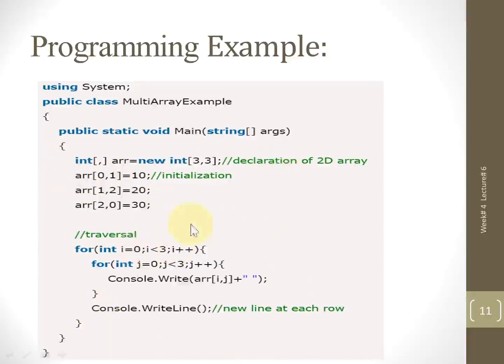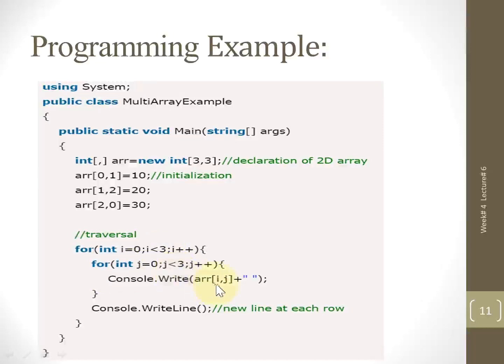So how will it be printed, or you can say how will it be traversed? We will be using a nested loop. This time I am using a for loop. So I starting from 0 and less than 3. And again the nested loop, the next loop, j starting from 0 and j less than 3.